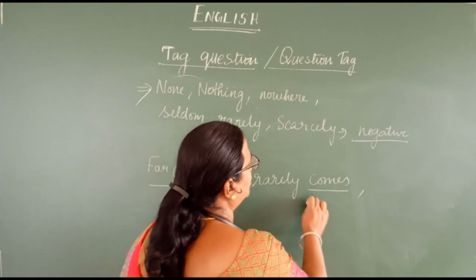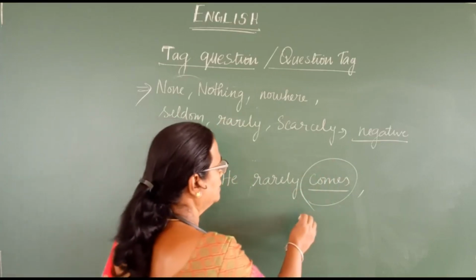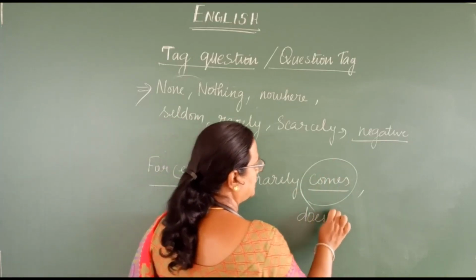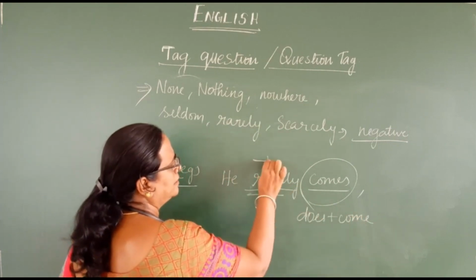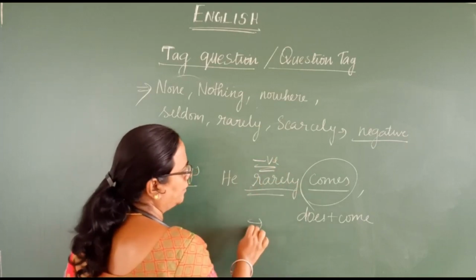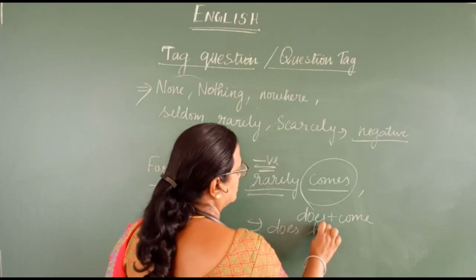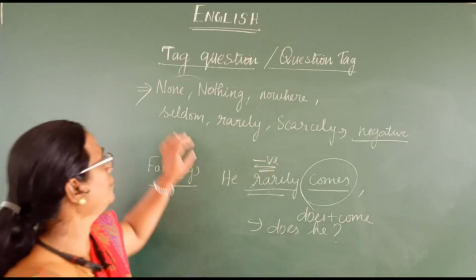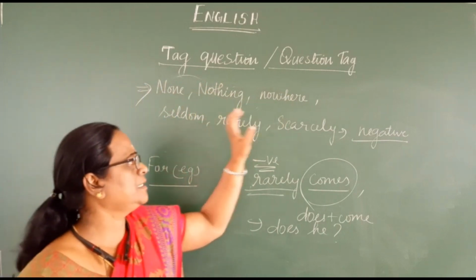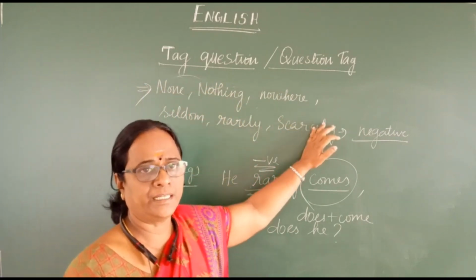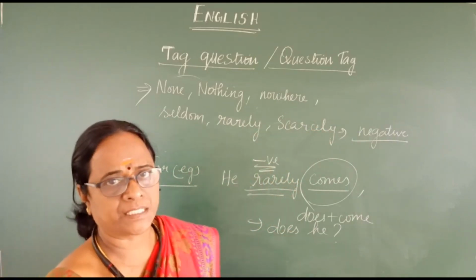Okay, as I told you before, this comes is a main verb, so you have to split it up like this: does plus come, and you find rarely as a negative word. So you have to make a positive tag for this, that is does he. So if you find the words none, nothing, nowhere, seldom, rarely, scarcely, they are all negative words. They speak for negative sense. So you have to make a positive tag.